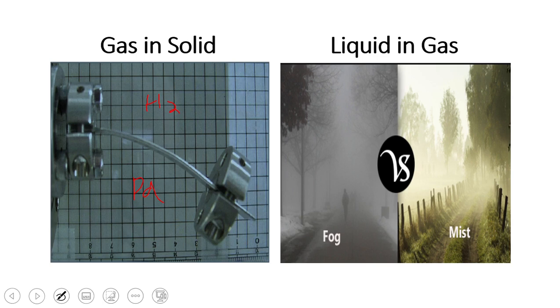So this is a gas in solid solution, because when hydrogen gets dissolved by palladium, we cannot differentiate between palladium and hydrogen. So this homogeneous mixture is gas in solid solution. Next is liquid in gas. When water vapors get mixed up with air, we call this a liquid in gas solution, such as in the case of fog and mist.